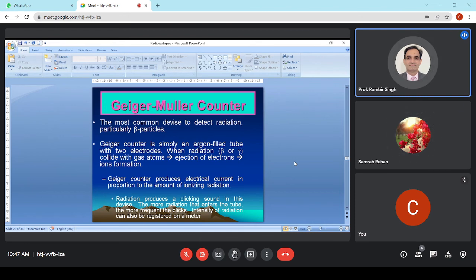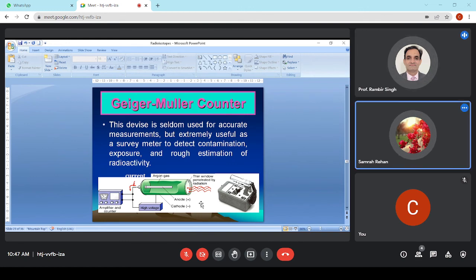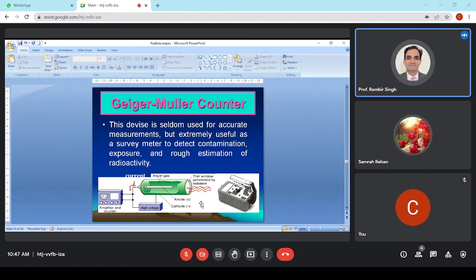How much current is produced is directly proportional to the amount of ionization, and the ionization is directly proportional to the amount of radiation. It's a very simple instrumental design.